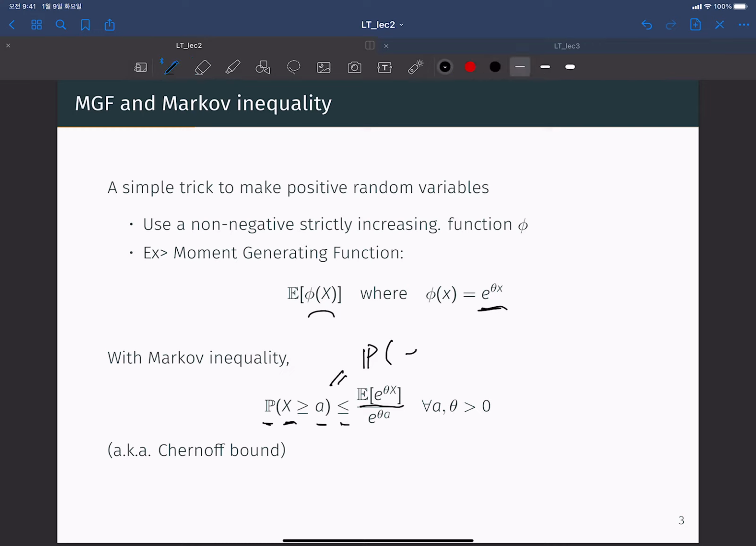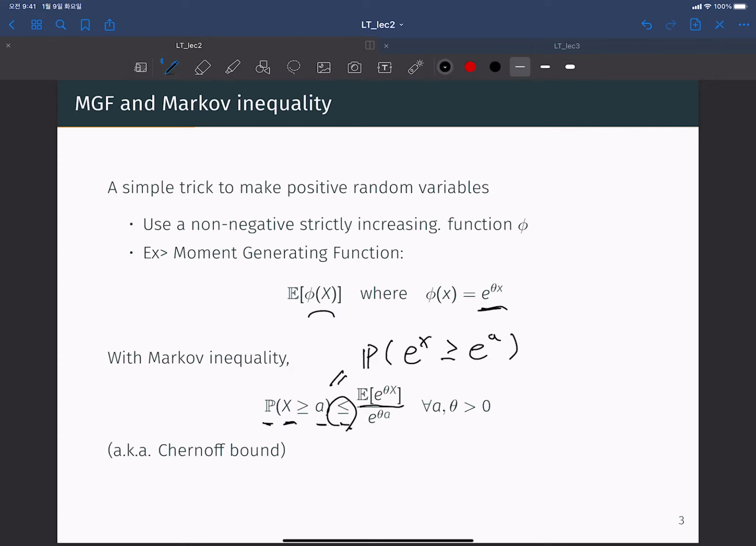the probability that exponential of X is greater than or equal to exponential of a, because the exponential function is strictly increasing. Thus the probability that X is greater than or equal to a is equal to the probability that exponential of X is greater than or equal to exponential of a. And from the Markov inequality, we have this inequality.